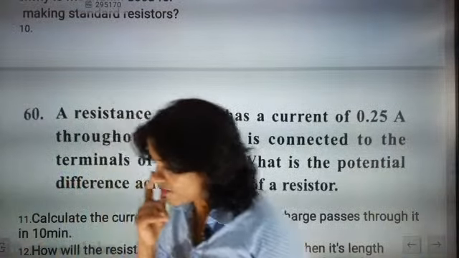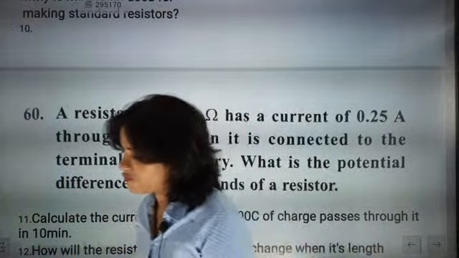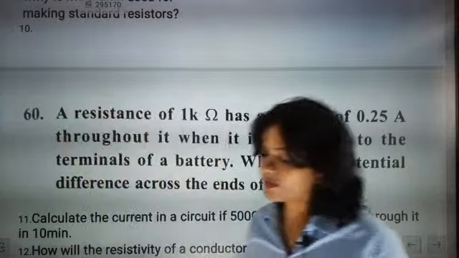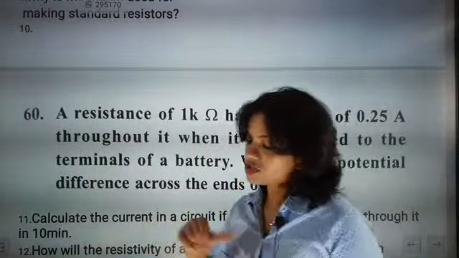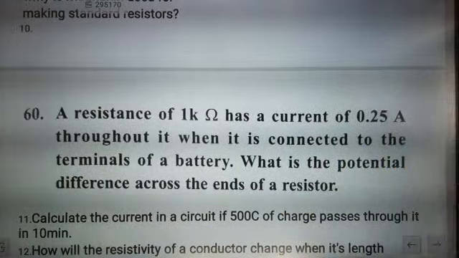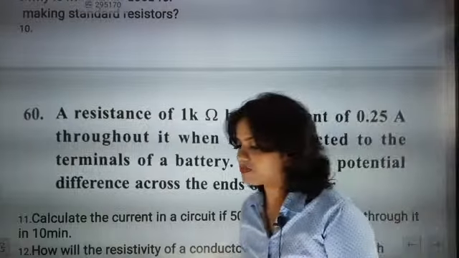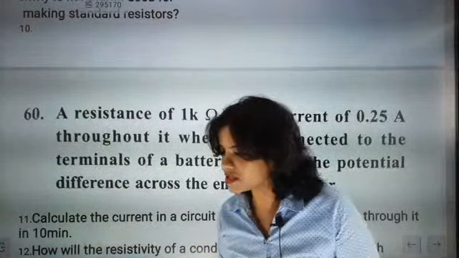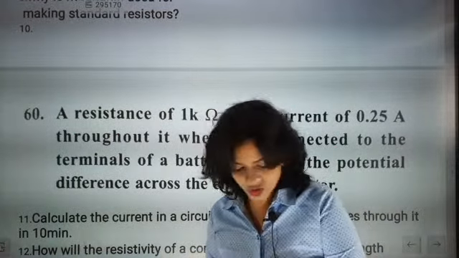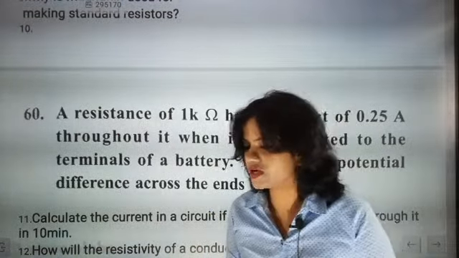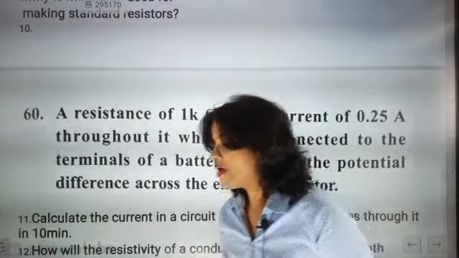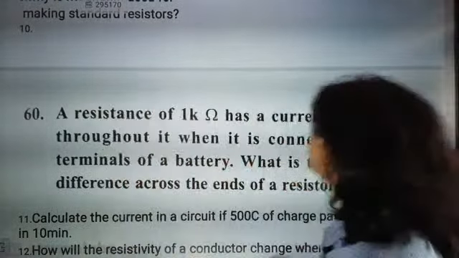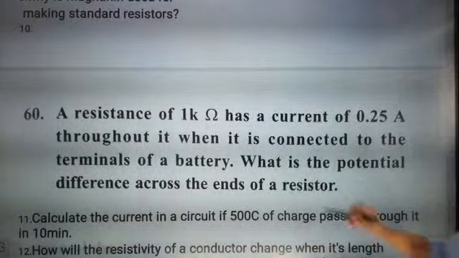Very good, Kavya. Kavya has given the answer 250. Kamya has given 250 volt. Where are Arif and Sudarshan? Where is the answer, beta? Start giving the answer. Many of you in the morning and evening classes were giving super answers. Now tell me. Kamya's answer is 250, Shiva's answer is 250 volt. Now let's check: is the answer correct or wrong, beta? Very good, Kamya. 250 volt is correct.